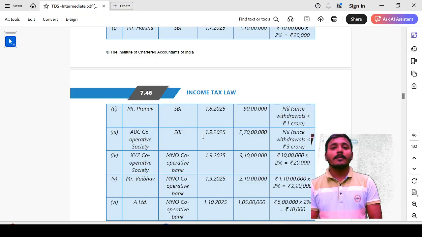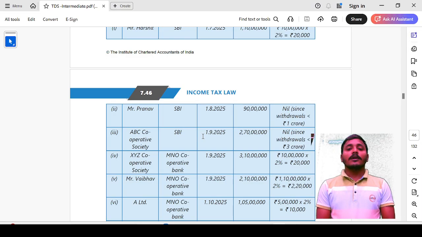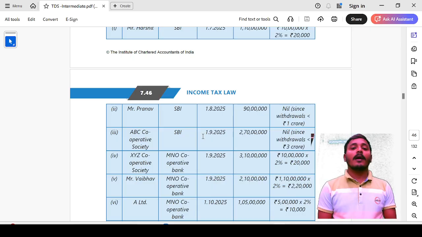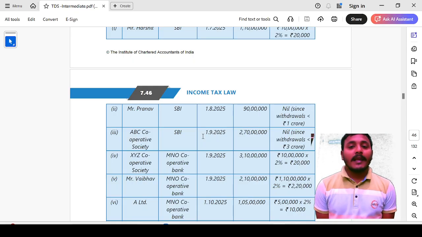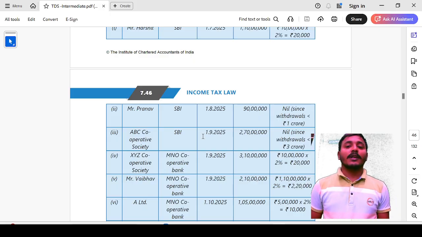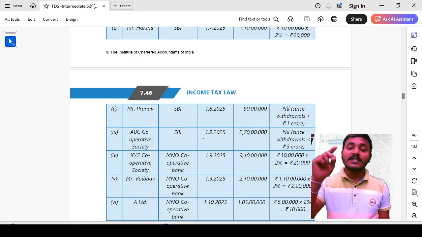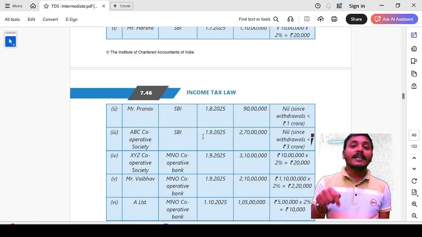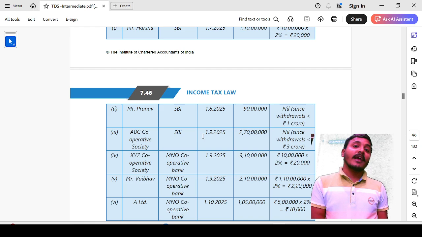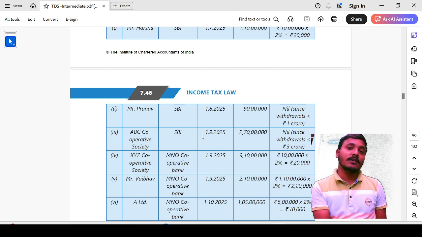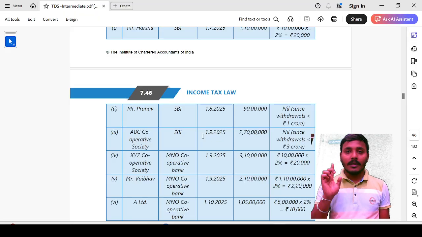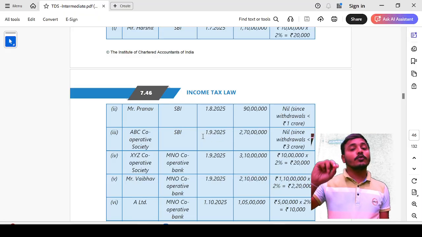Next, fifth point, Mr. Vaibhav. Mr. Vaibhav is also withdrawing cash from MNO Cooperative Society Bank on 1st September 2025, 2 crore 10 lakh rupees. Here, Mr. Vaibhav is an individual. The deductee is an individual withdrawing cash from the cooperative society. Then for him the 1 crore limit will be applicable. Here they withdrew 2 crore 10 lakh rupees.